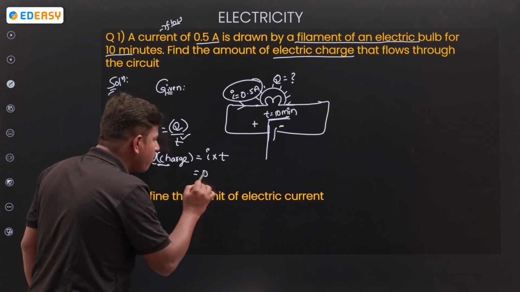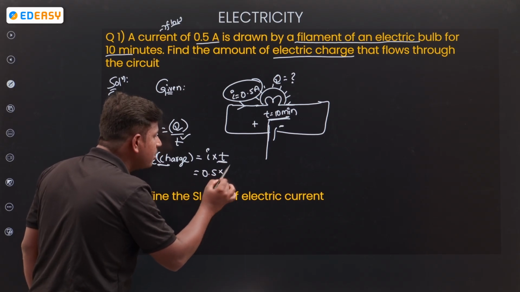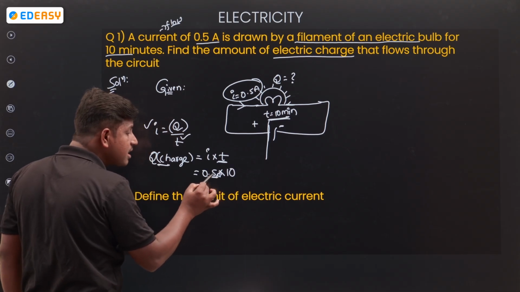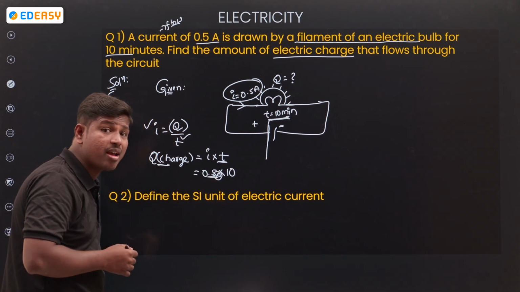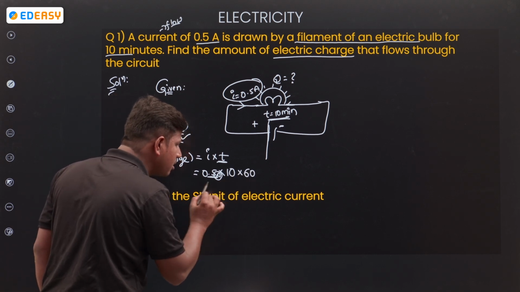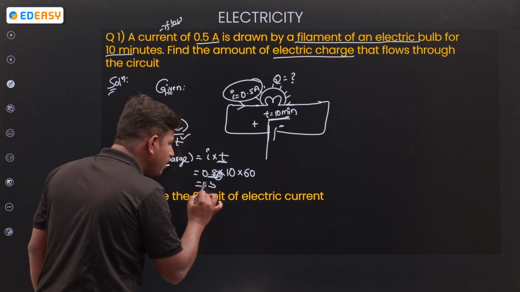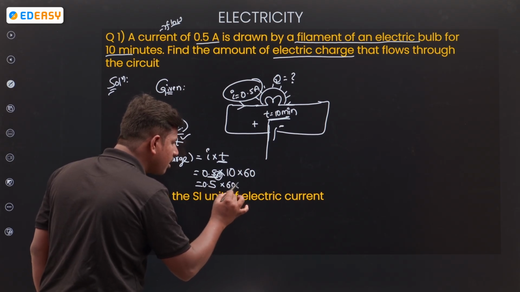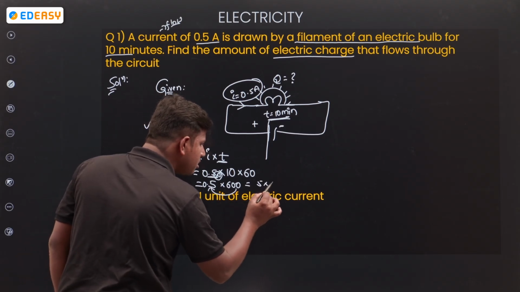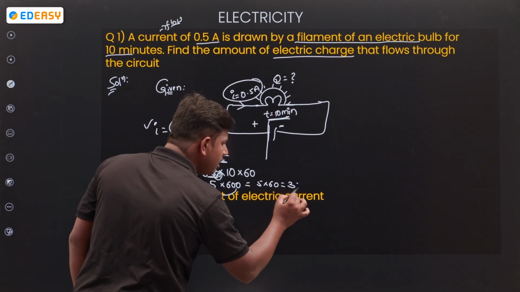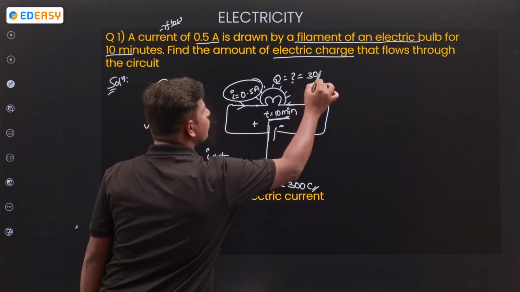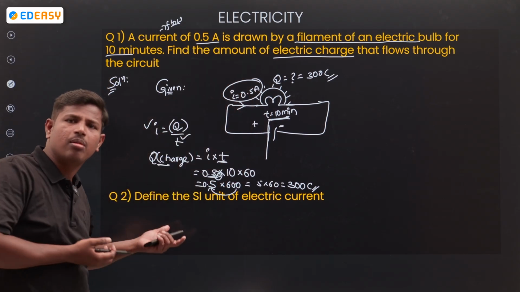How much current? 0.5 amperes, which is the SI unit of current. And time is 10 minutes. Converting into SI units, that is 600 seconds. So 0.5 into 600, simply calculate 5 into 60. 300 coulombs of charge. How much charge is present? 300 coulombs of charge flows through the bulb. That's it.